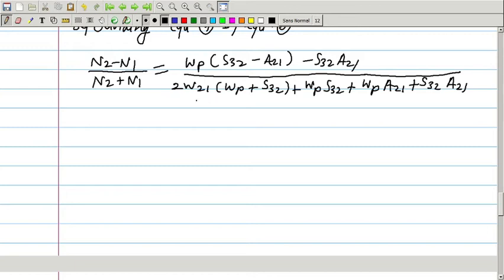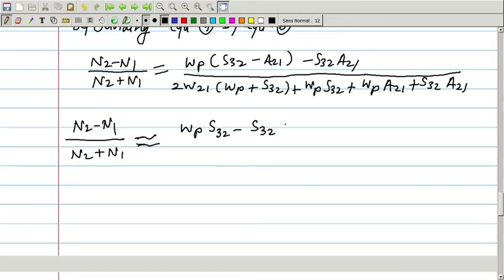So we can write N2 minus N1 divided by N2 plus N1, which is nearly equal to WP S32 minus S32 into A21 divided by WP into S32 plus S32 A21 plus WP into A21.